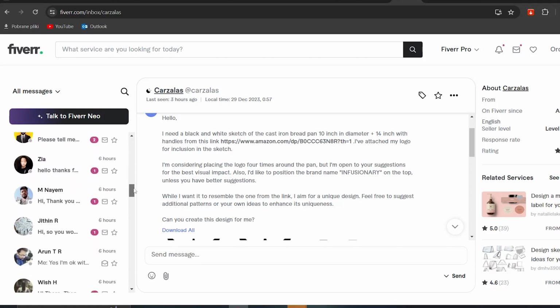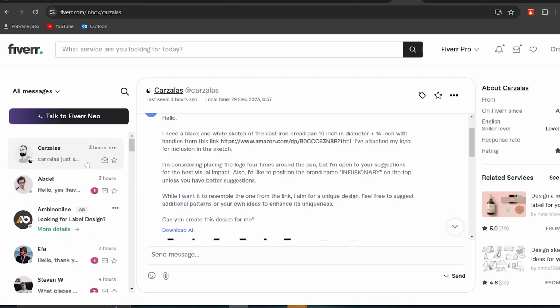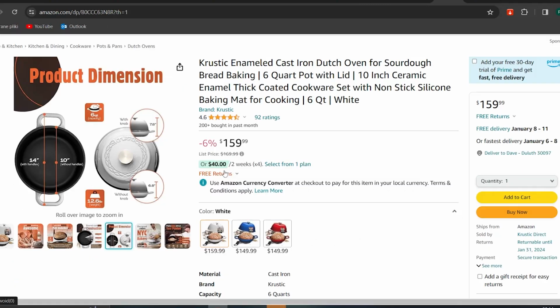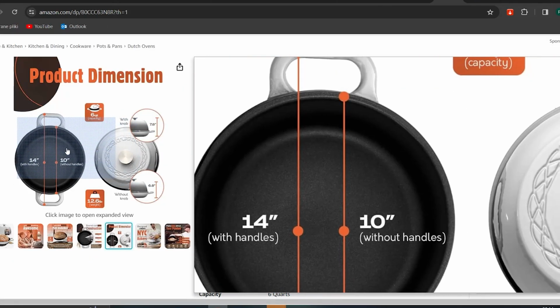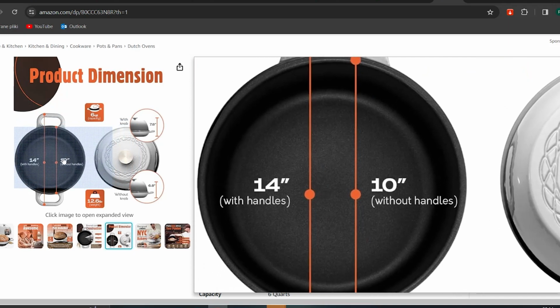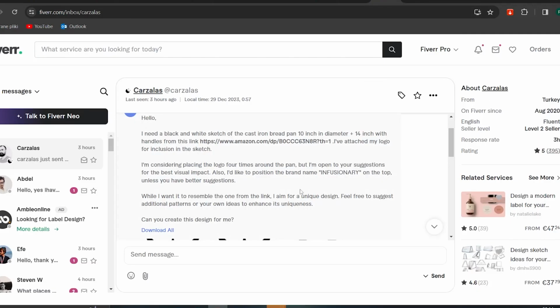So now I will be reading all of that, and it'll take some time to choose the final designer for creating this illustration. And I also told all these designers that I want my sketch to be based on this product, and this one has 10 inches in diameter without handles, and this is the exact size that I want my product to have. And when the sketch is ready, I send it to the Chinese manufacturer, and they will decide whether they can create the design with dimensions based on this sketch.